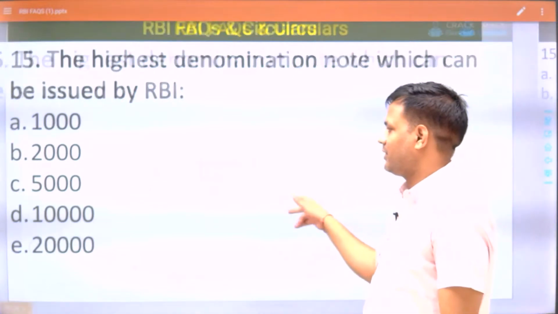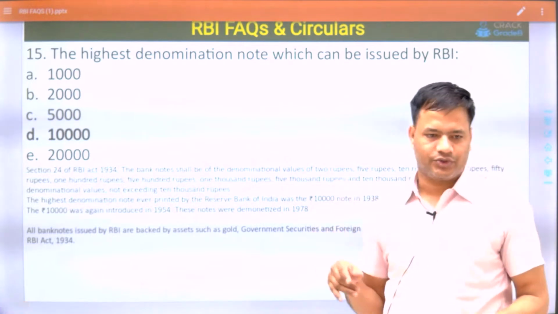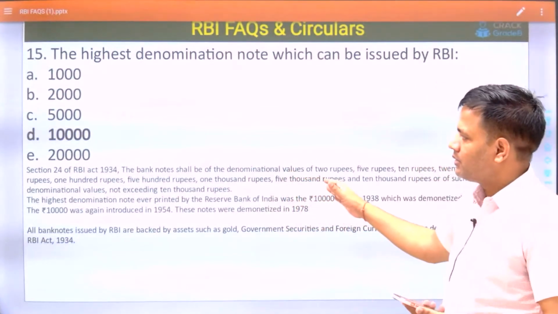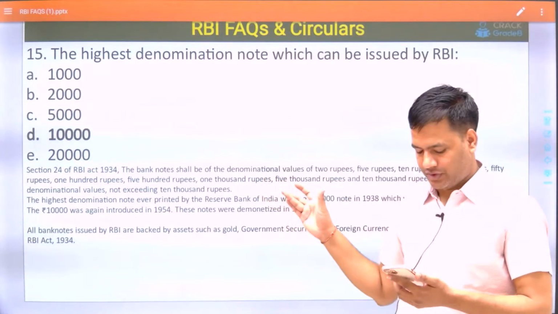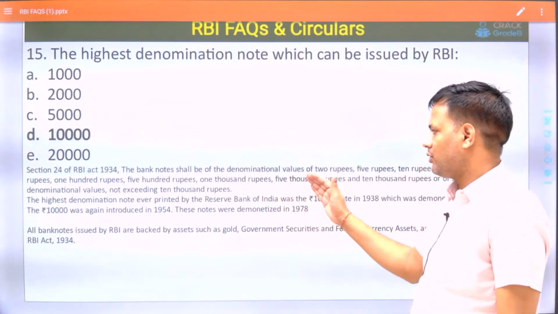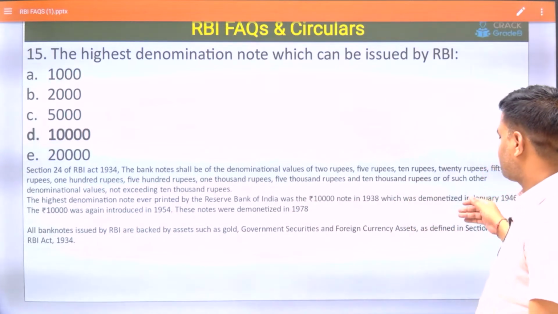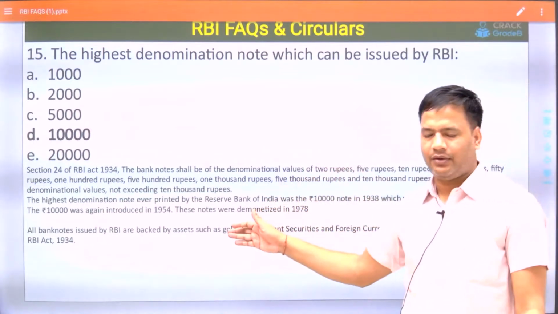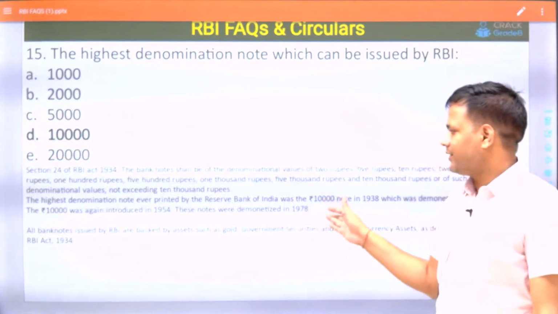Yes, 10,000 was the answer for this. Some were giving the answer for the coin. So coin up to 1,000 rupees and in banknote 10,000. This 10,000 note was issued in 1930, but again it was demonetized in 1946. Then again it was introduced in 1954, and then again demonetized in 1978.